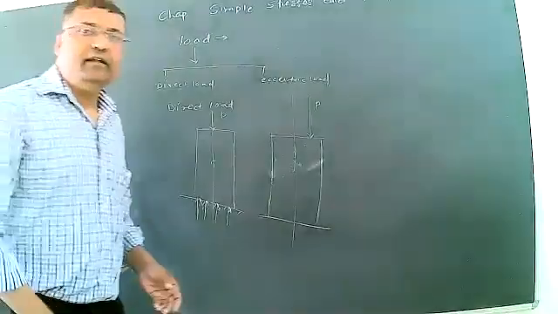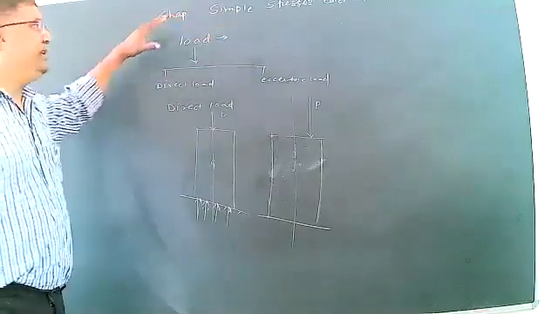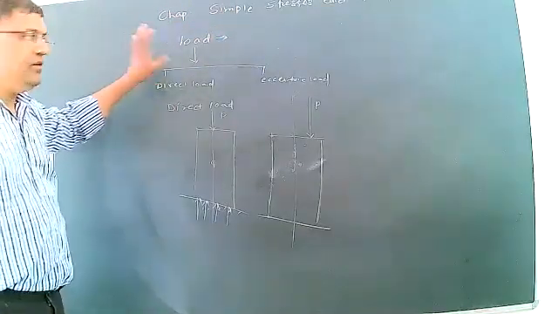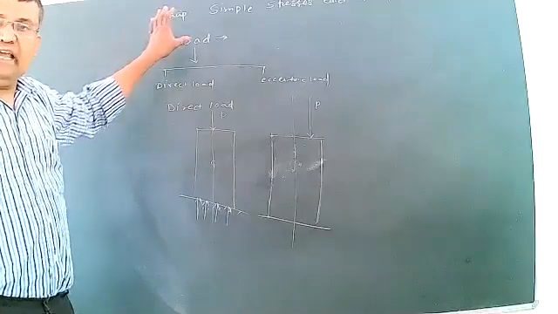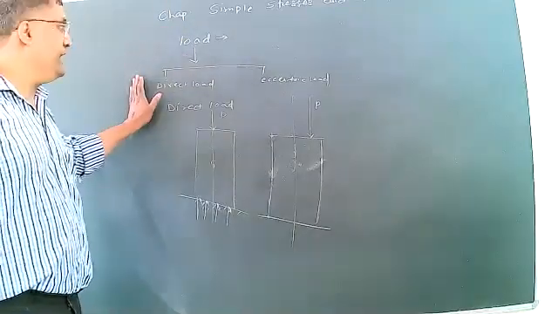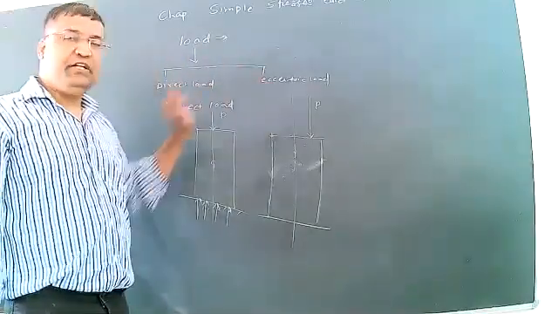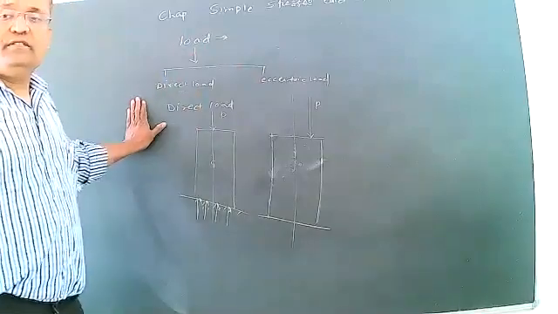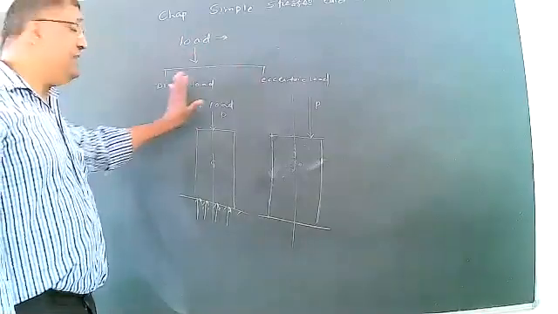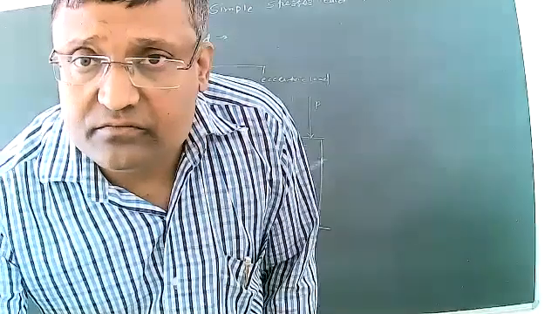Okay. Then before studying simple stress and strain, we need to understand load. Load is the external force acting on a body. Load is classified into two categories from the chapter point of view: direct load and eccentric load. Then direct load means the load whose line of action coincides with the axis of the member, that is said to be direct load.